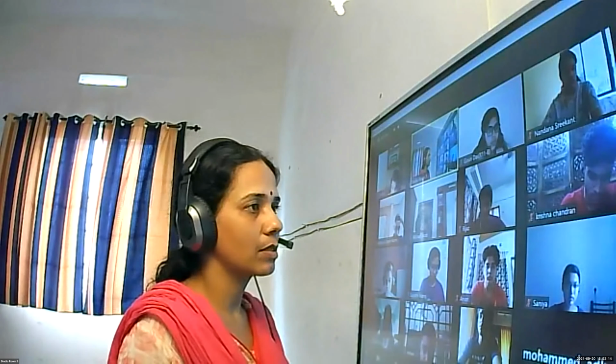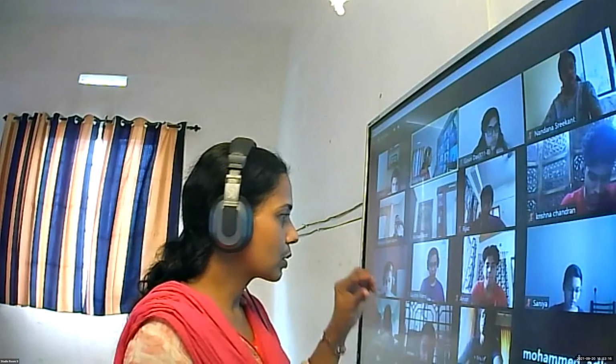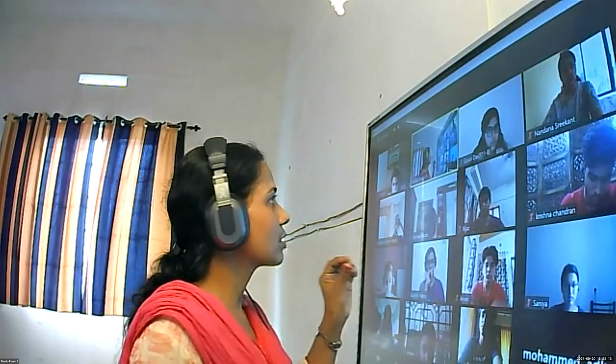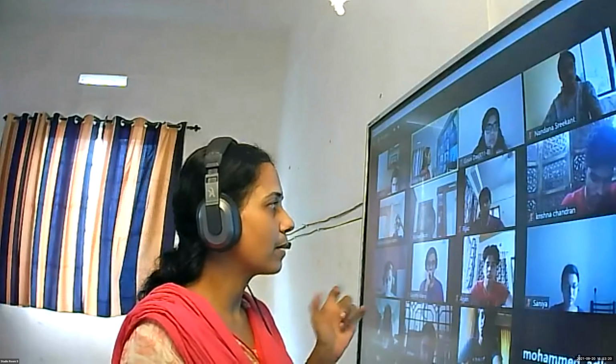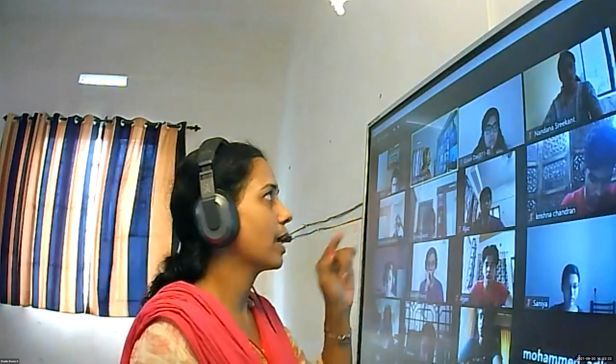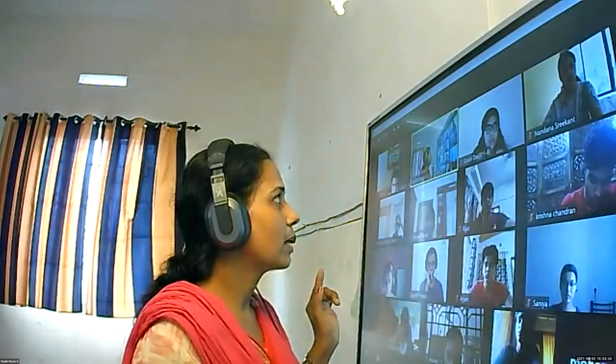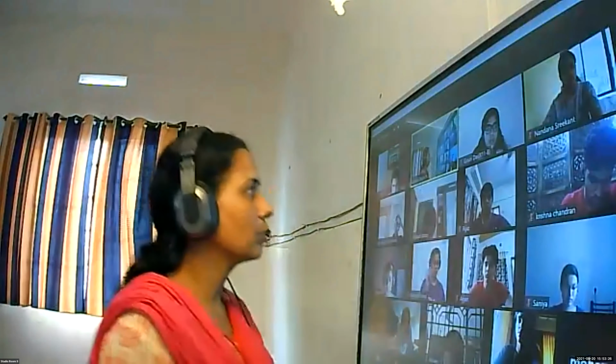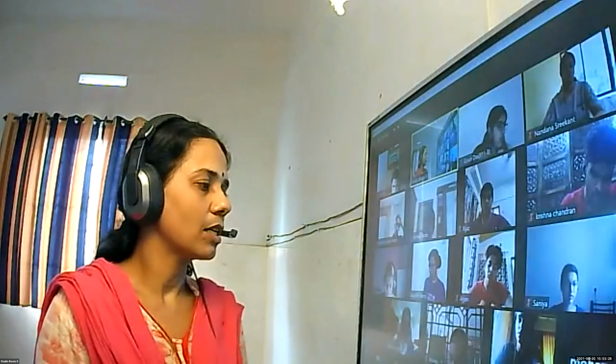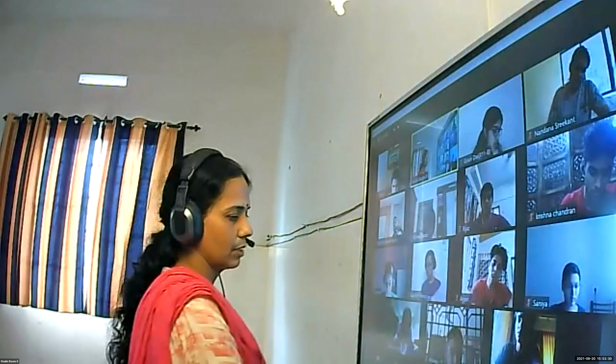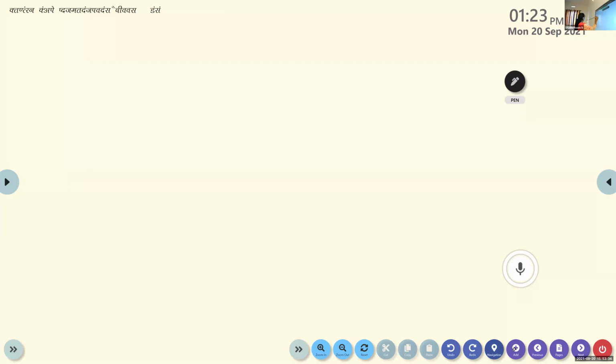See, actually, from the first 2 chapters for your board exam, relations and functions and inverse trigonometry, you will get 8 questions. 8 marks will be there. The mark distribution is like this. Note it down. Before we start the problem, if you don't know, write that down. So from relations and functions and inverse trigonometry, from those 2 parts, you will get 8 marks.